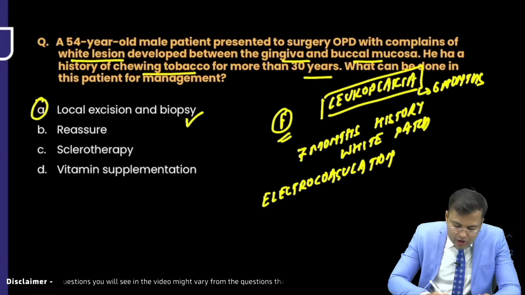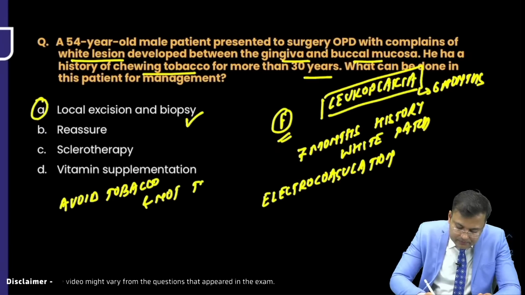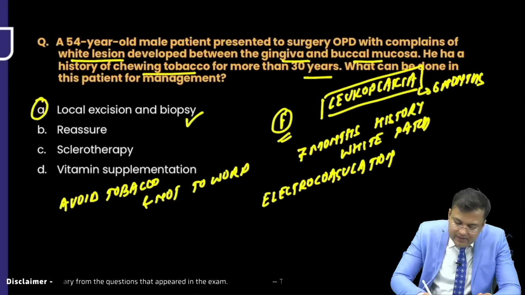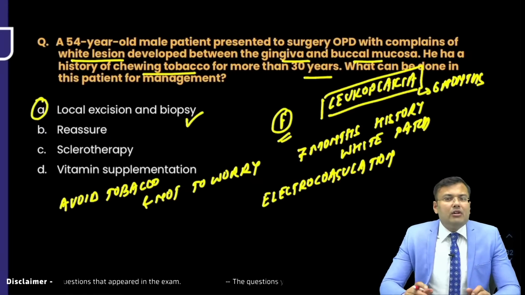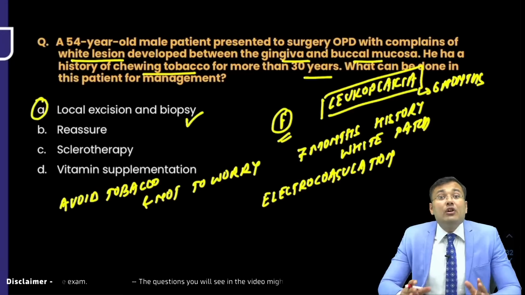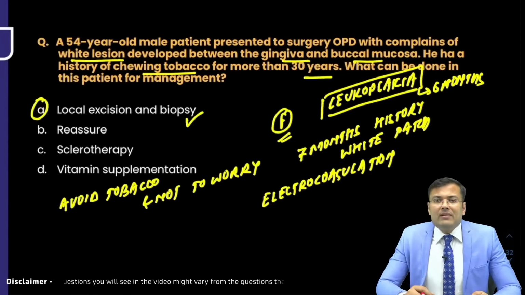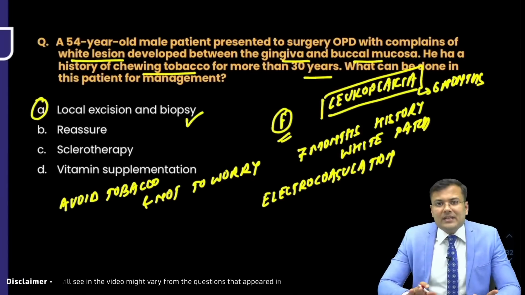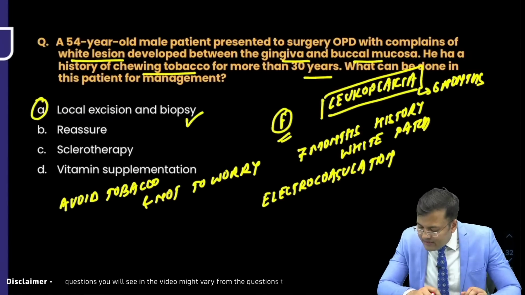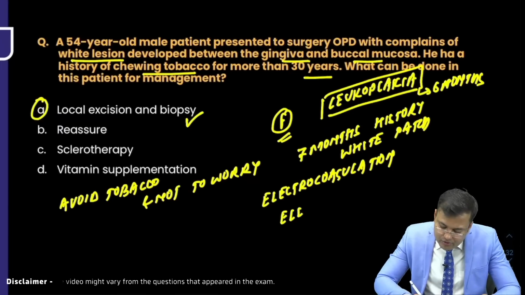Avoid tobacco, not to worry. One option was avoid tobacco and not to worry. Now you tell me, what is the definition of leukoplakia? The whitish patch which cannot be given any other name. So that's why you have to do the biopsy, see the changes, and then only we are going to label it as leukoplakia. So the answer remains the same. I will include all these changes, Ashok. Thank you very much. Electrocautery was there. Okay, electrocautery.